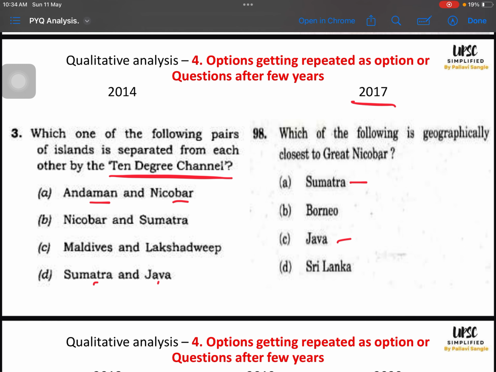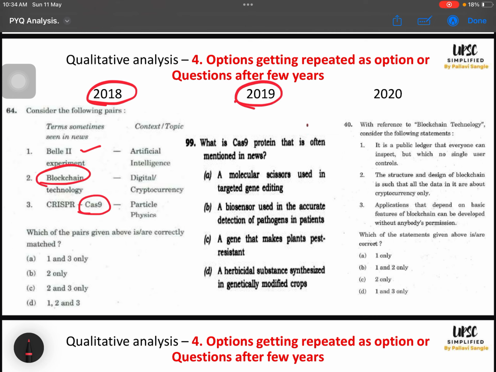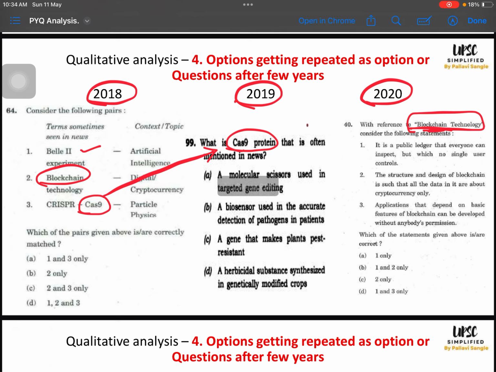Okay. Next is, see, this is very classic. In 2018 they asked about these pairs: Bellet second experiment, blockchain technology and Cas9. In 2019 they asked a question on Cas9 exclusively. Right, an option is getting repeated as a question. Then blockchain: in 2020 they asked an exclusive question on blockchain technology. Right, so if I am prepared, I know that in 2018 they asked about blockchain, I will prepare something on blockchain. For me dealing with this question is very easy. At least I will be able to do better than others. I will be able to eliminate more options than others. Like that, things will happen.